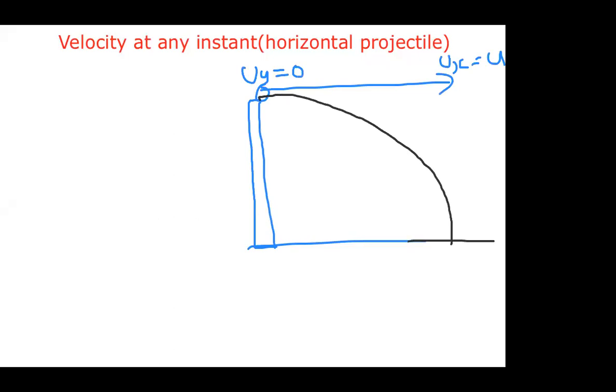Already we discussed this in our last class. Now at any one instant, let us calculate the velocity. Let us take the body reaching this point here. The velocity at that instant can be written as v. Now it has two components as usual. It is a vector, so velocity means vector. It has two components, one in horizontal, other in vertical. So here let us take some angle alpha with horizontal. This instantaneous velocity is making alpha with horizontal.